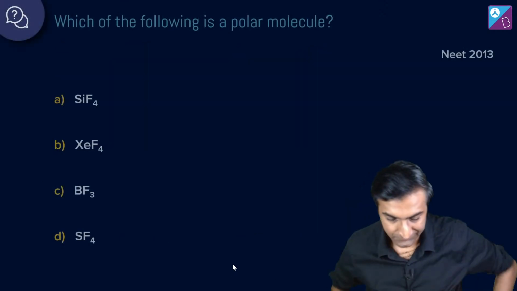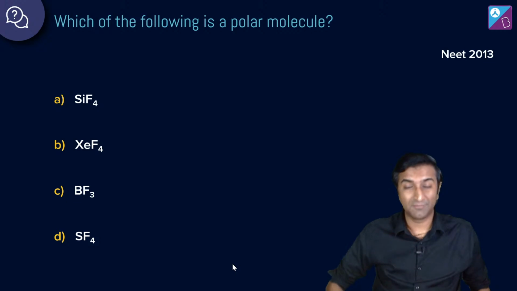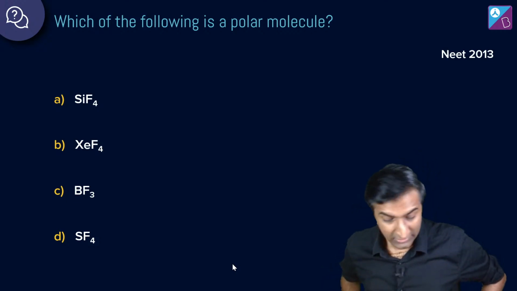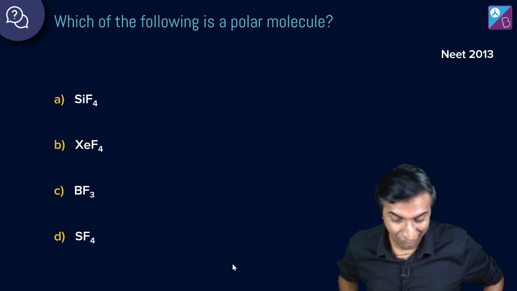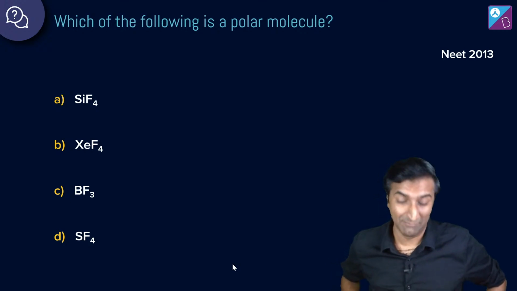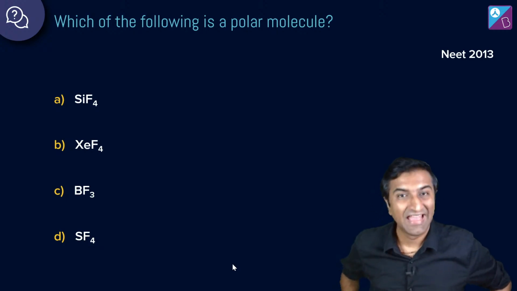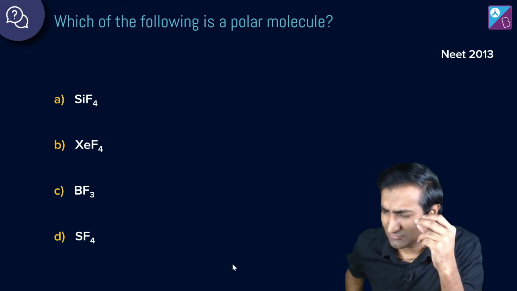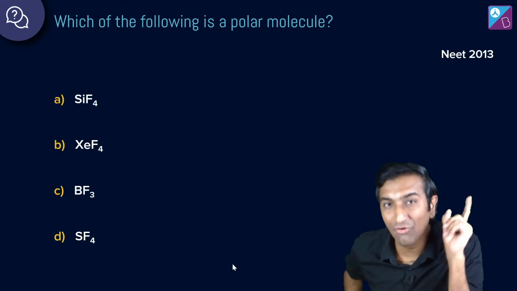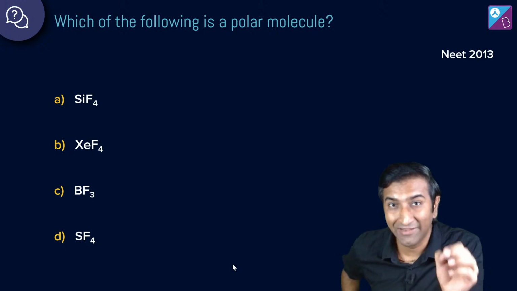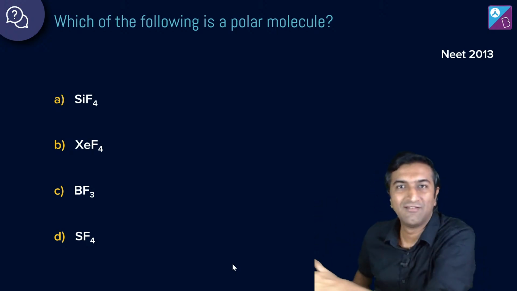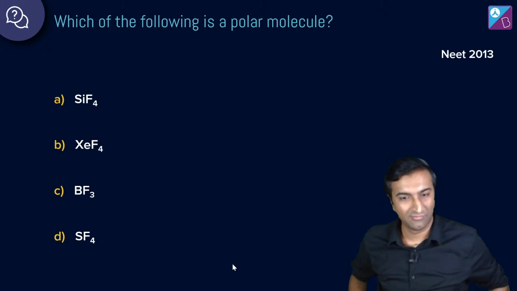Let's look at this question now. Which of the following is a polar molecule? What will the answer be according to you? There are four options. SiF4, a NEET 2013 question, oh my. XeF4, BF3, SF4. If you have done VSEPR theory, the question will be done in 10 seconds. If you attended my session on VSEPR theory and VBT, literally it will be done in 10 seconds. You see the option and think, yes, this is it. That's it, done. I'll tell you how also.